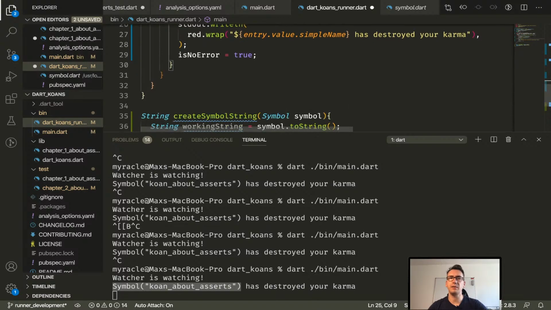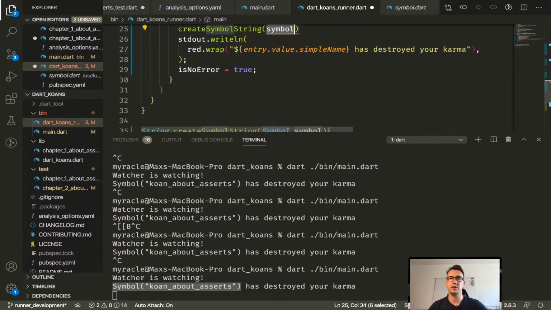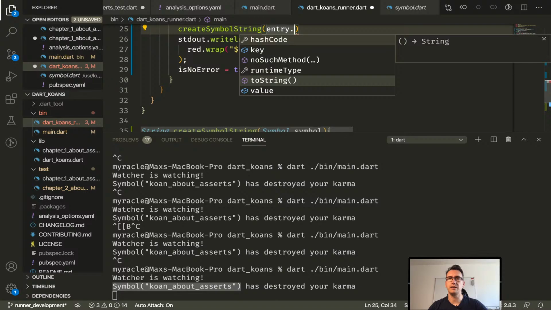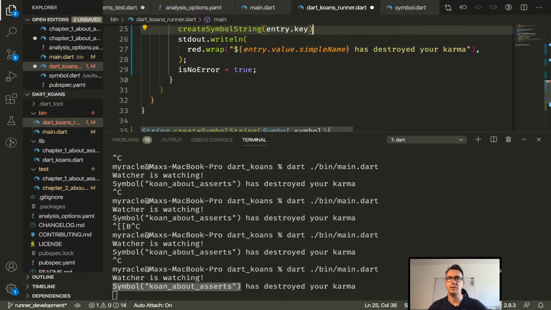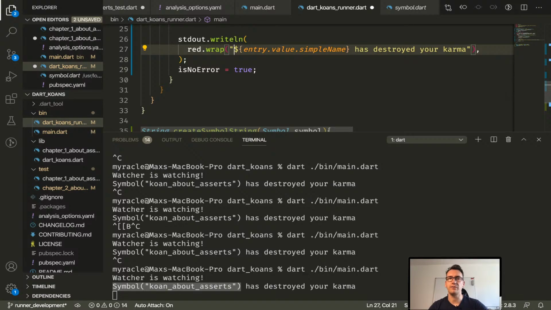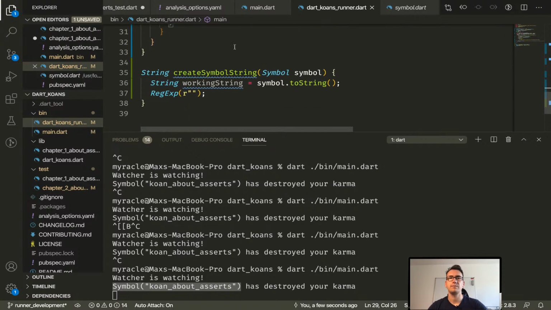To clean up the name, I would call here the create symbol string and give inside the entry.value key, for example. And it should return me the string that we really want to have, so that we can replace this part with that, and then it should show us the right string here. And then we return a new string.